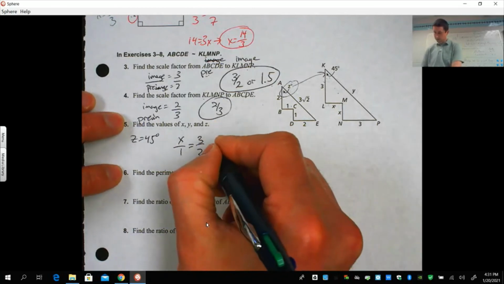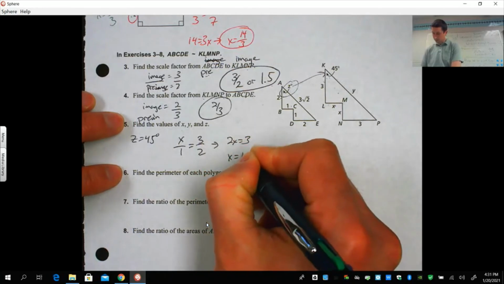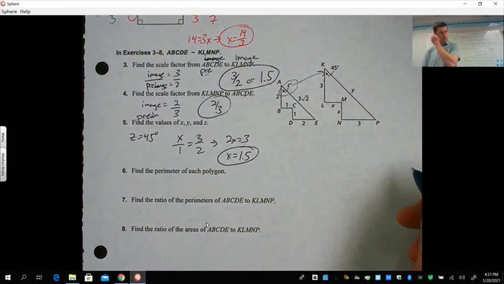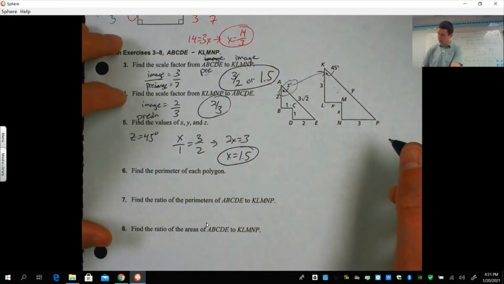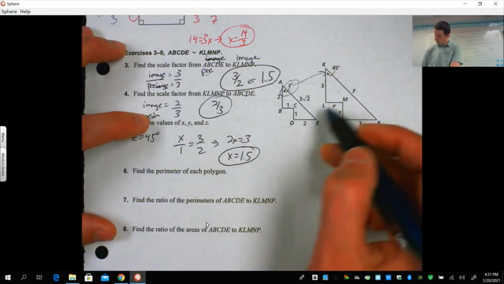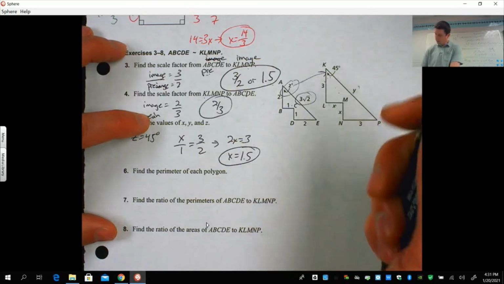So cross multiply, we get 2x equals 3, and x equals 1.5. 3 halves, 1.5. Okay, I usually just set up these proportions each time. You can use your scale factor if you want. Okay, so there's your x, the y. Y corresponds to 3 root 2.